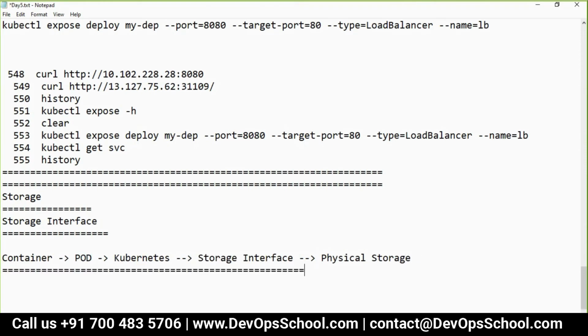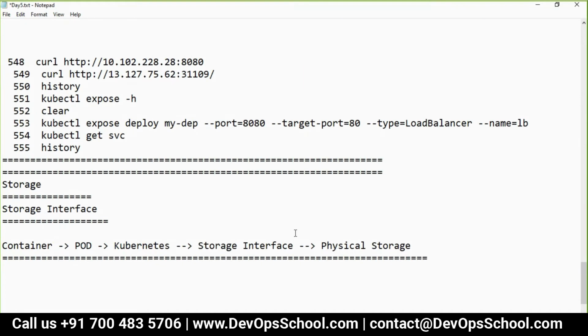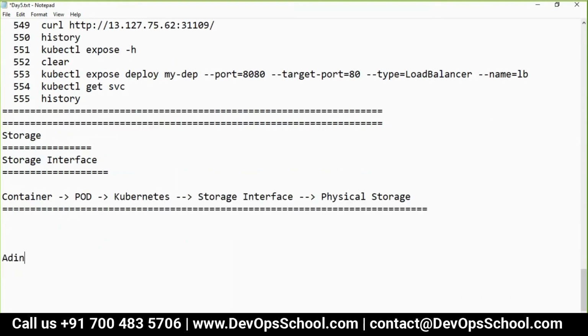If I simplify more, there is an admin and there is a dev team, or let's say an engineering team and an operations team.